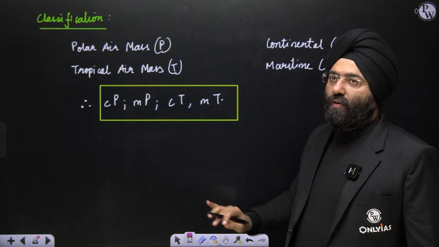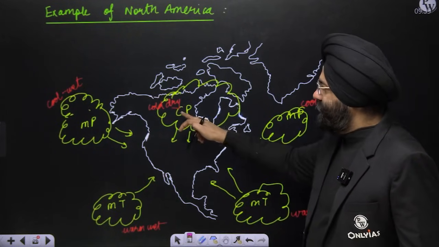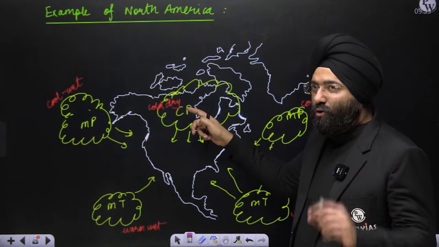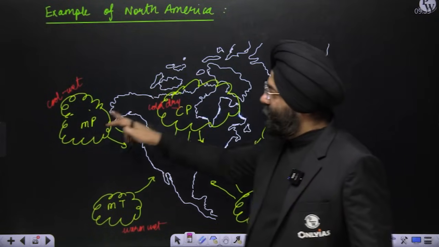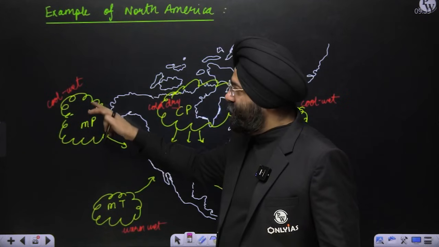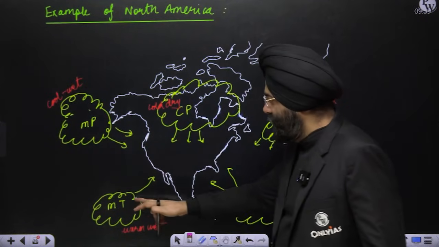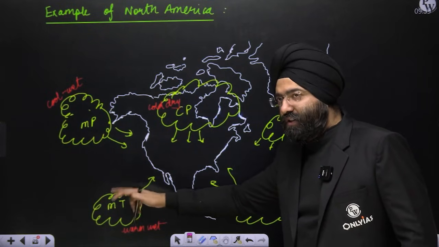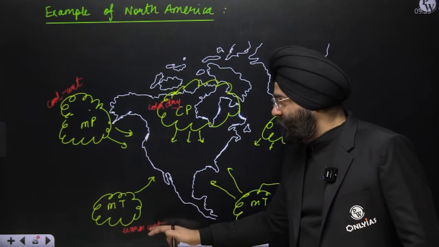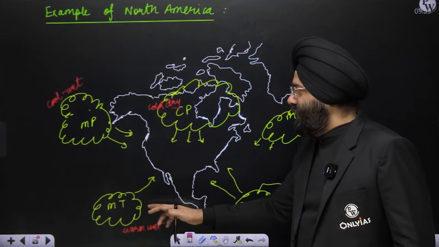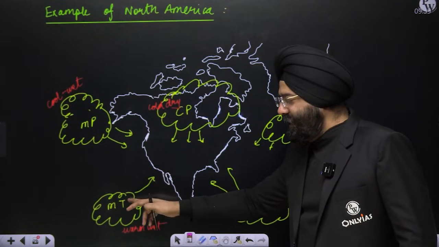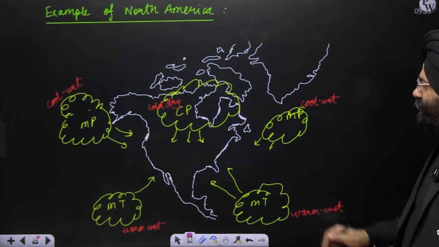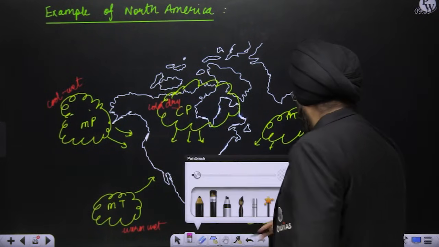Now see the example of North America which I've shown you. cP, continental polar air mass, because it is colder, it is cold and dry. mP, marine polar, it is cool and wet. When you come over here, southern, this is marine tropical. Marine because it is in the ocean. It is warm and wet. Wet because it is the region of, let us say, ocean. And T because it is tropical, right? Over here, marine tropical again. This is cool and wet again. See, this is again marine polar.